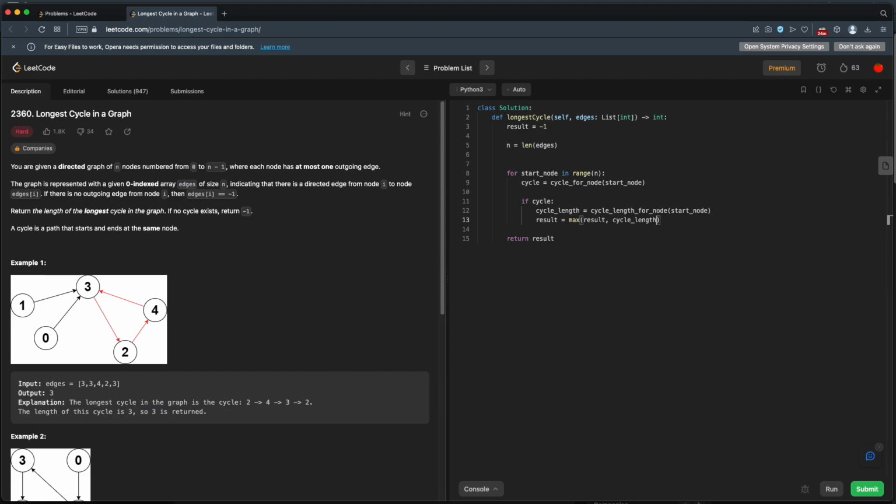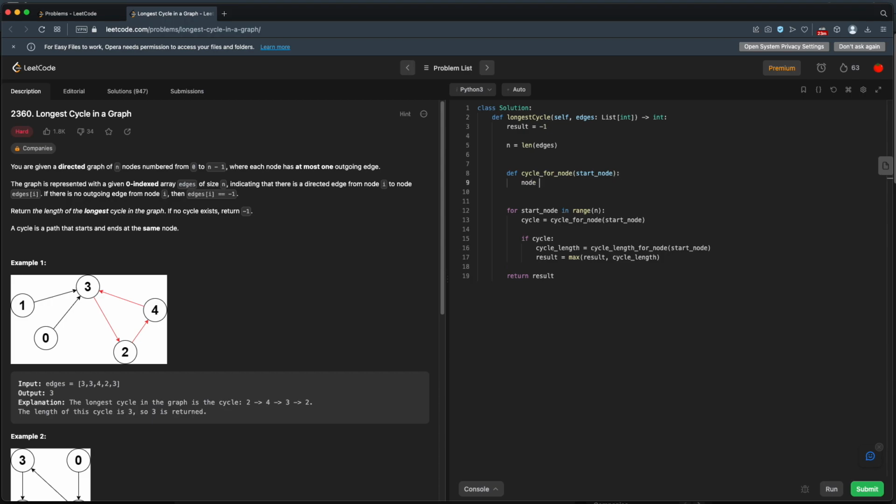So that gives us our basic outline. For every node in our graph, we'll just check if there's a cycle. If there is a cycle, we'll get its length, and then we'll update our result. Okay, now we just need to figure out how these functions work. All right, so cycle for node, let's define that here. It's going to take in some, well, I'll call it start node, I guess. Okay, so it's going to pass our start node.